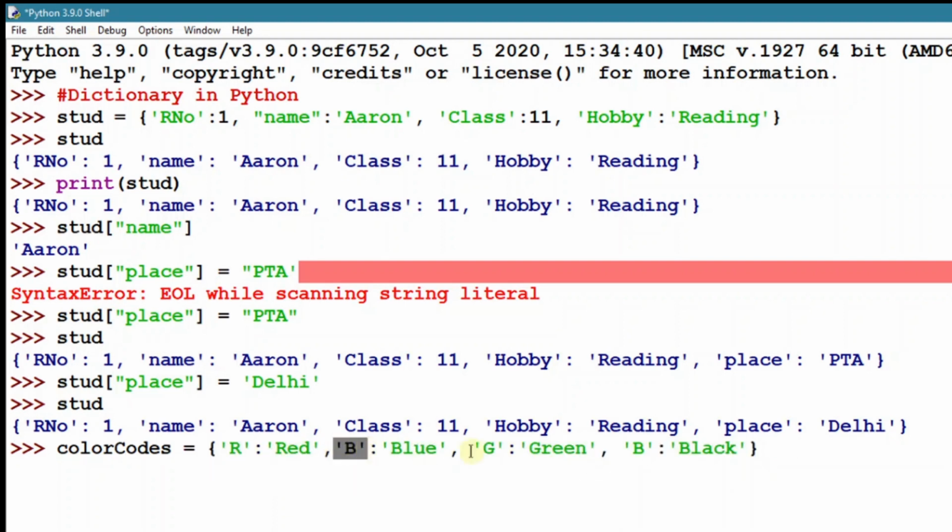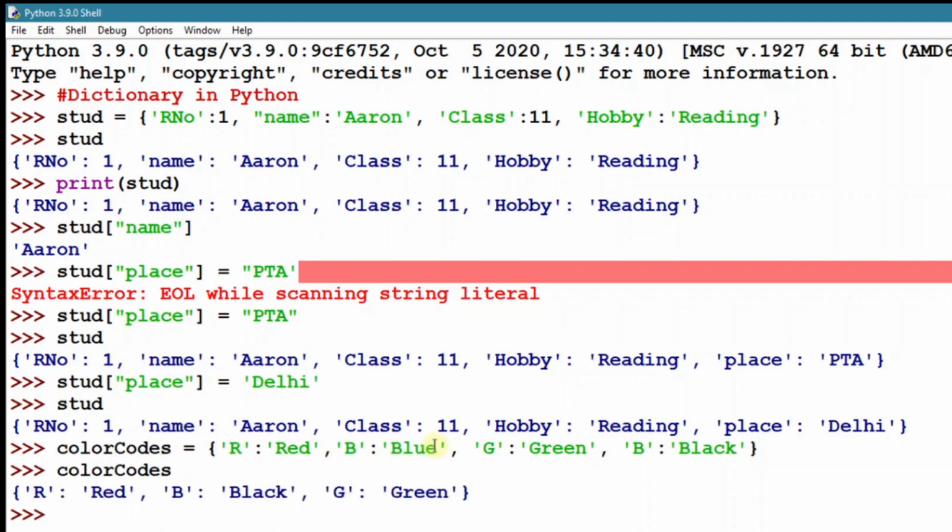We have already said that the keys should be unique in a dictionary. Here I am repeating the key B. There will be no error. We can see what is stored in this color code. First I was storing B as blue, and after that I have stored B as black. If I am using the same key B in the dictionary, the previous value will be replaced with the new value. So the resulting dictionary will not contain the first color blue. It will be replaced with black.